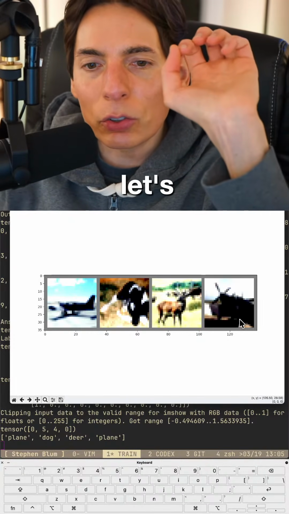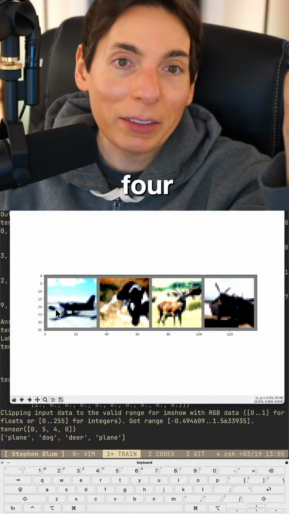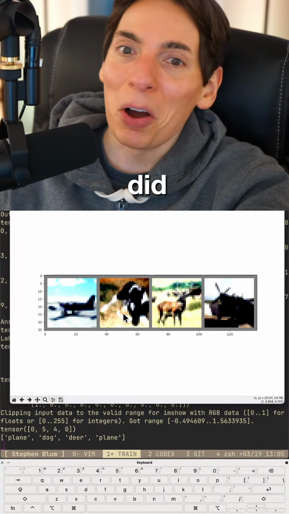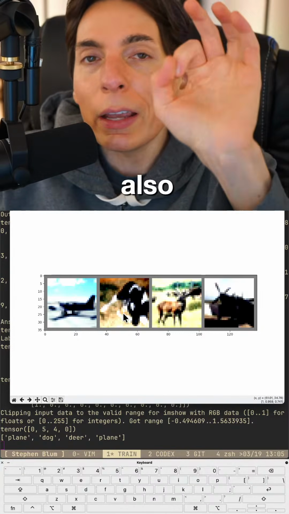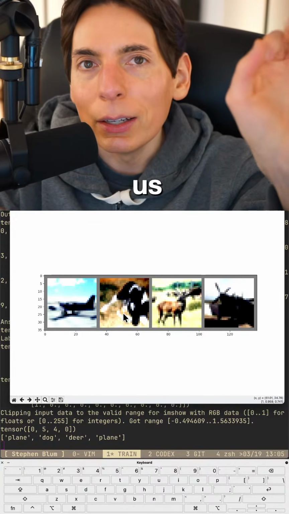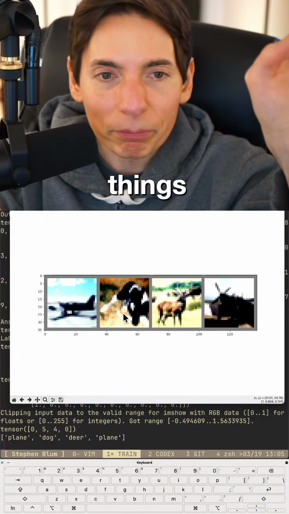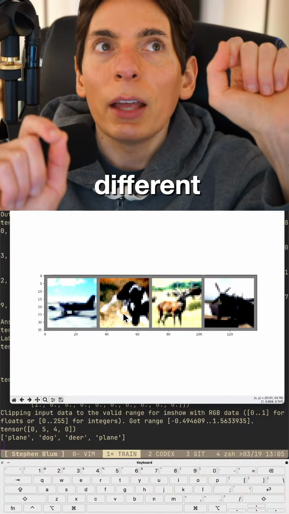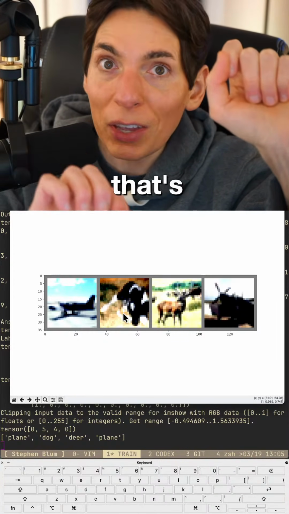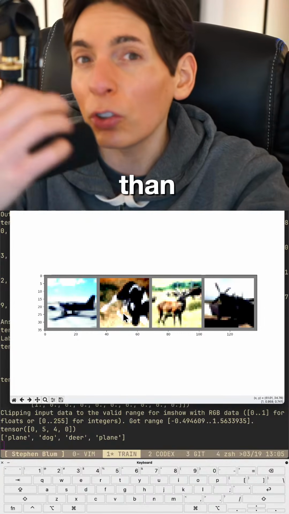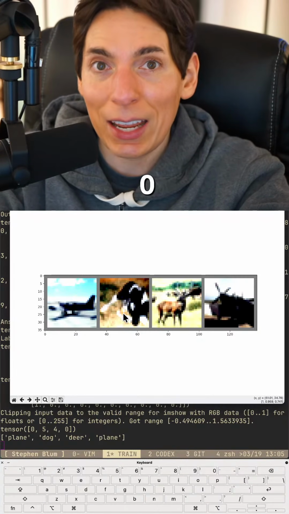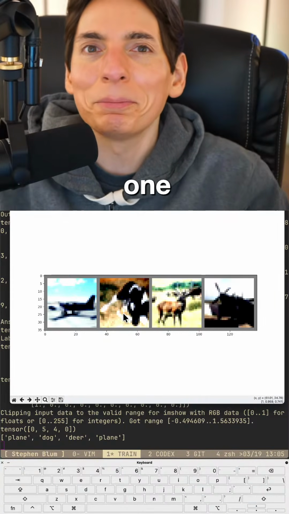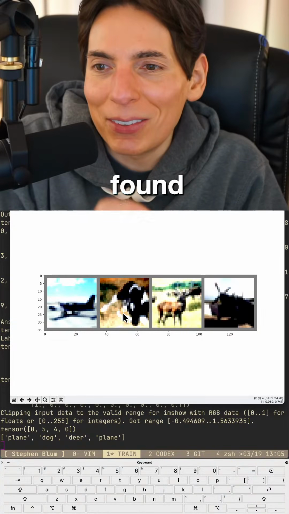Okay, so let's go over all. So this is just 4 samples, right? That's just 4 samples, which I was expecting that maybe one of them would be wrong. It got them all right. So what we're going to do next, and we went above and beyond what the tutorial offered us, right? We did a few extra things. We're using a slightly different optimizer approach. We're using a slightly different output design pattern that's a better fit for what an AI model should be, rather than just a solid number between 0 and 10. We're using one-hot. AI models perform better on numbers between 0 and 1. That's what we did. And we found good results, as you can see.